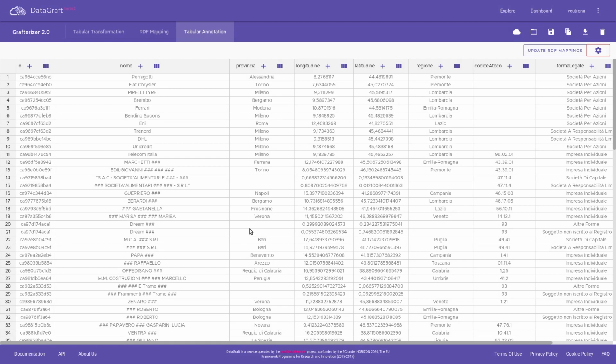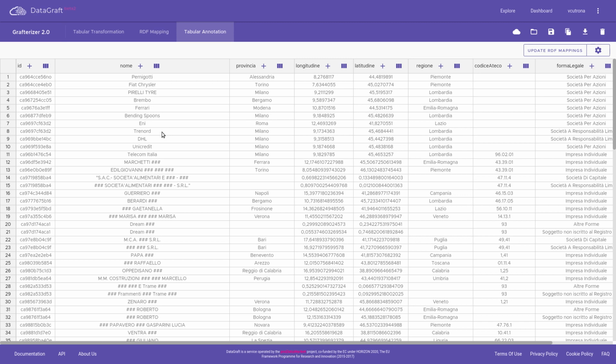Now that we have checked which vocabulary suggestion service is in use, we can align a column. However, the essence of the alignment process is the specification of which column pairs are in a relationship which we want to represent with triples in the final graph. For example, intuitively, the column with header nome provides the name of the companies whose identifiers are provided in the first ID column. The subjects of the triples that we want to generate will be taken from the first ID column, while the objects will be taken from the second nome column. A triple will be generated for each row.